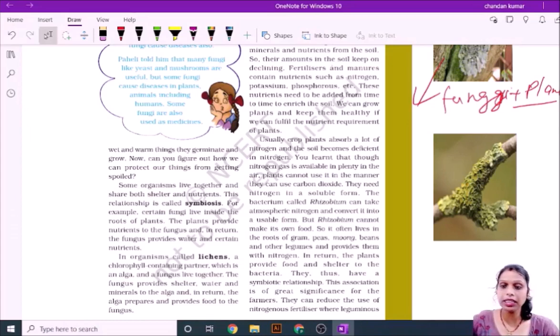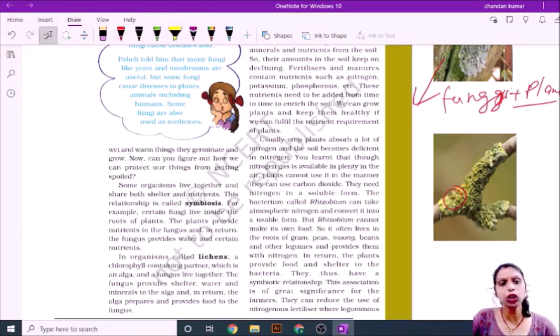You can see in this picture the relation between algae and fungi, and this type of relation is called lichens. Okay, I hope you understand these relations well, and now I will discuss the next point of this chapter.